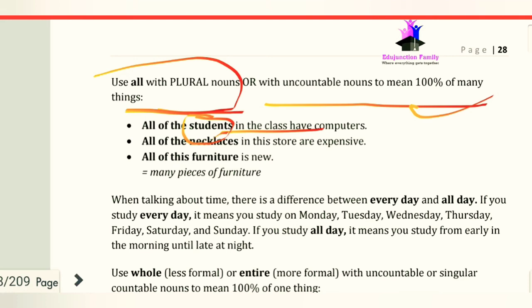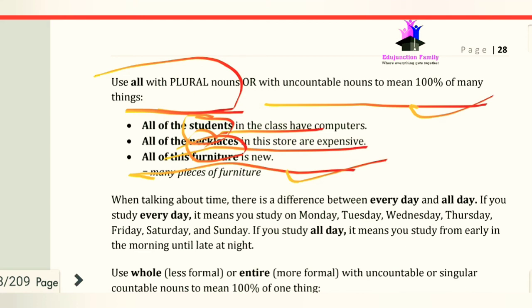Now the next sentence is: all of the necklaces in the store are expensive. Here necklaces is plural, so we use all. The next sentence is: all of this furniture is new, which means many pieces of furniture are new.